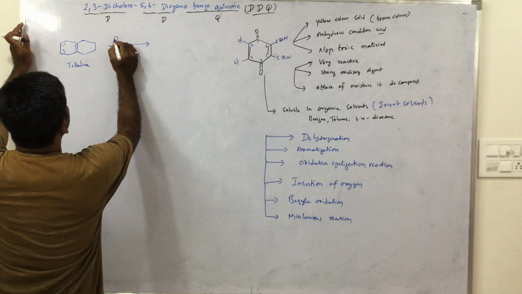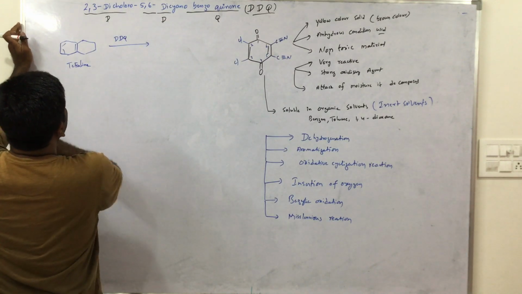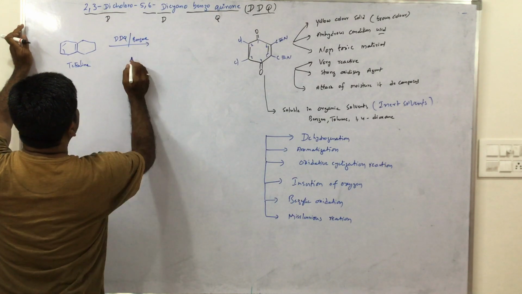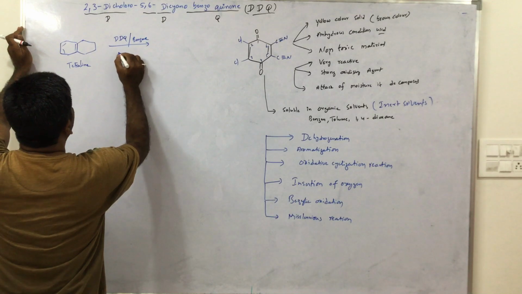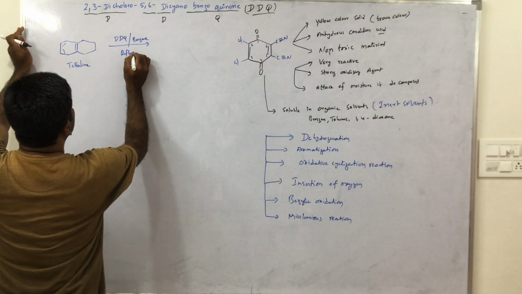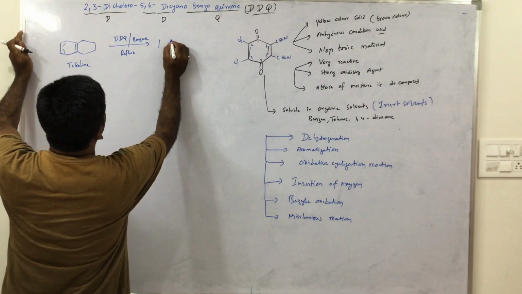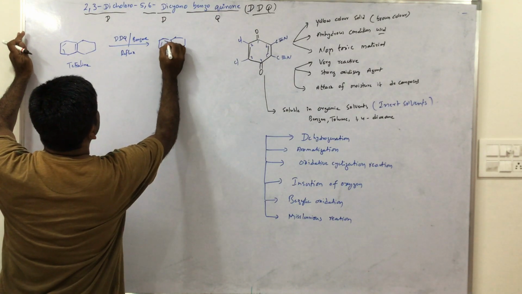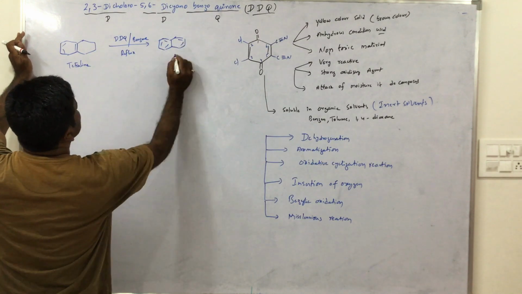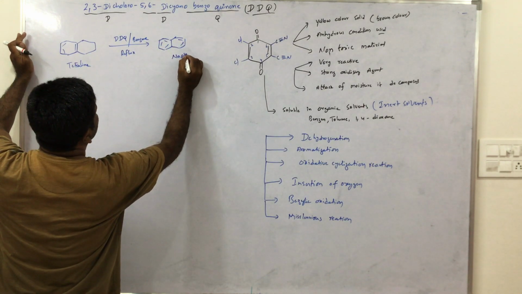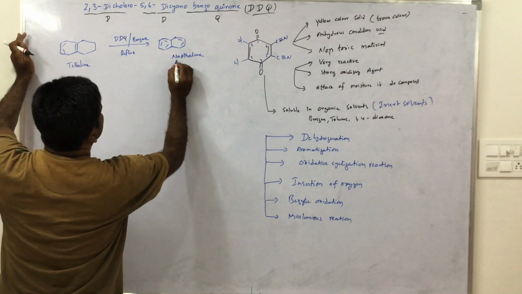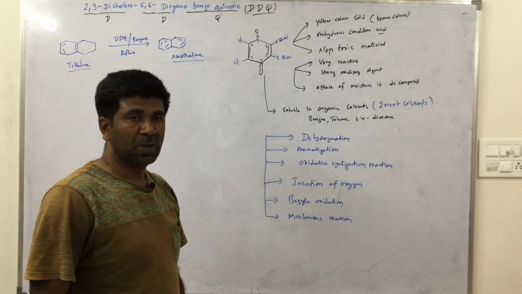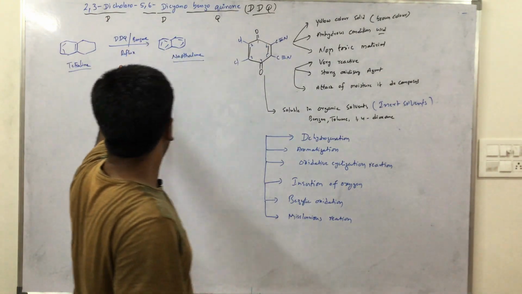In the presence of DDQ, with benzene as the solvent under reflux, we get the product. This is tetralin, this is naphthalene. This is the chemical reaction.